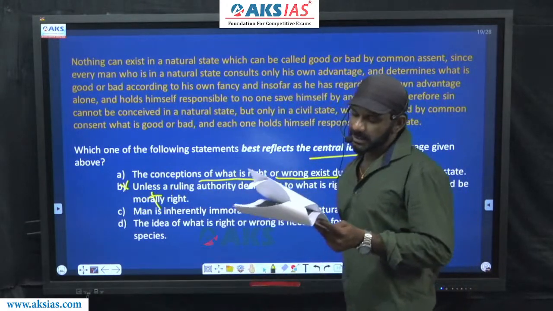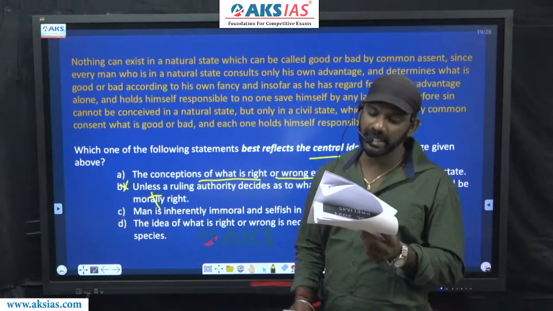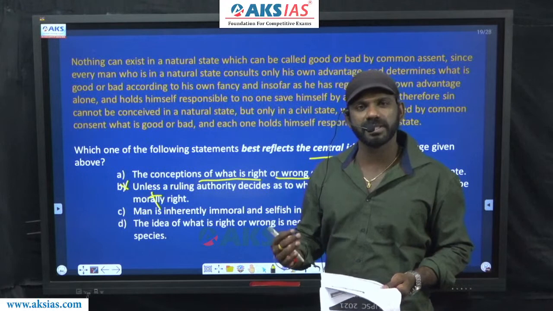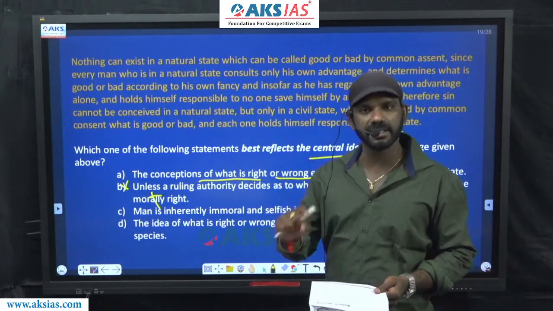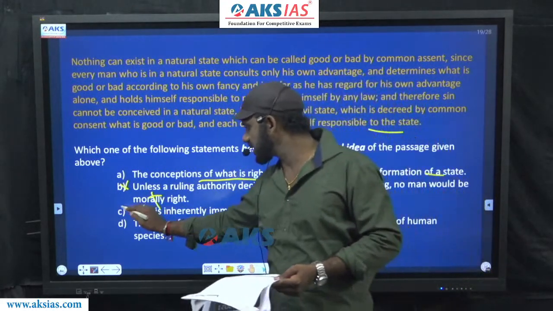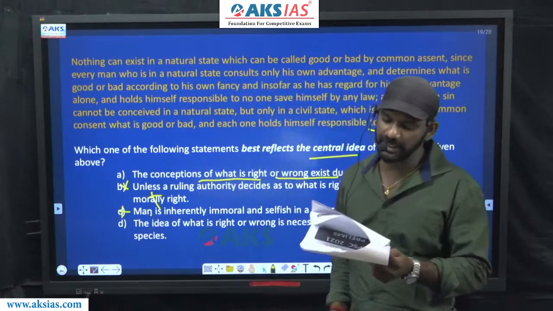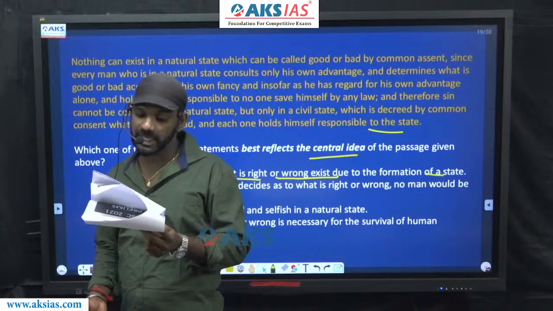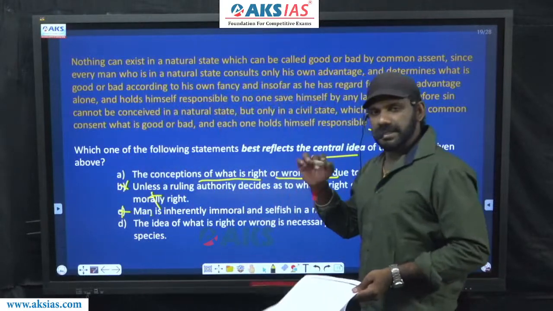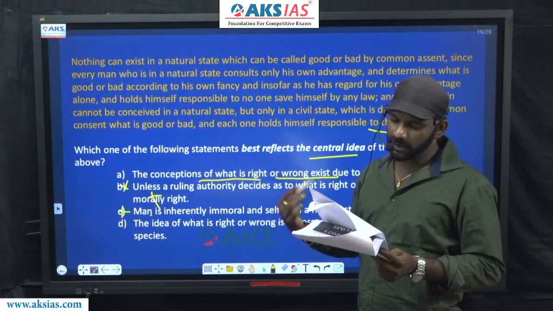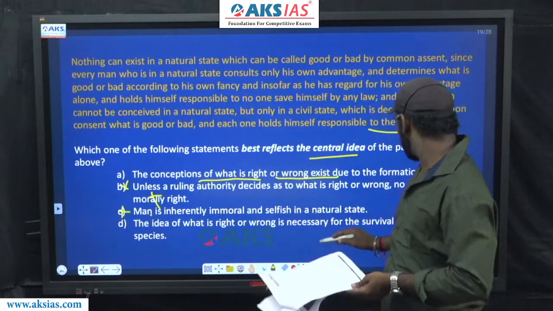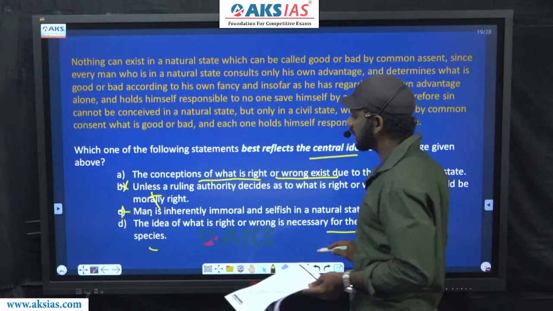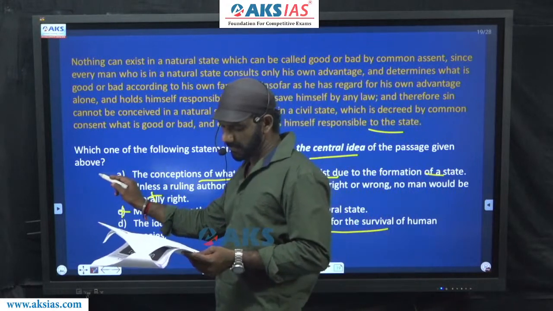Come to C. Man is inherently immoral and selfish in a natural state. Now the passage talks about deciding what is right and what is wrong. That idea is not a part of option C, eliminated. Come to D. The idea of what is right or wrong is necessary for the survival of the human species. Deciding what is right or what is wrong is necessary for human beings to survive is not a part of the paragraph, eliminated. The answer must be option A.